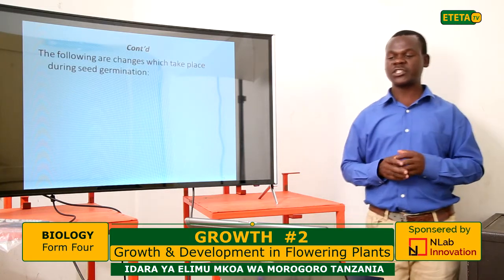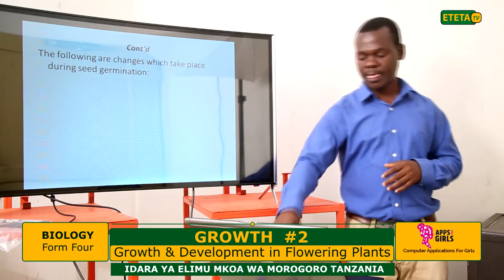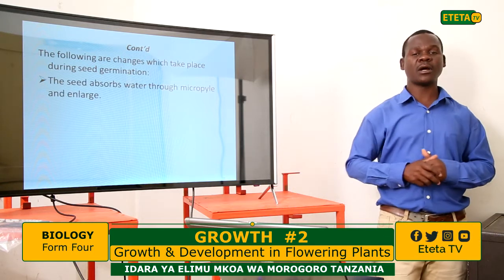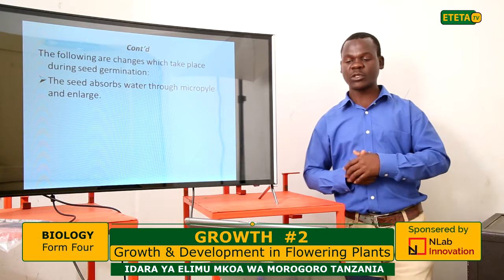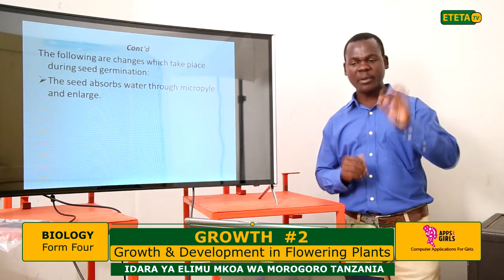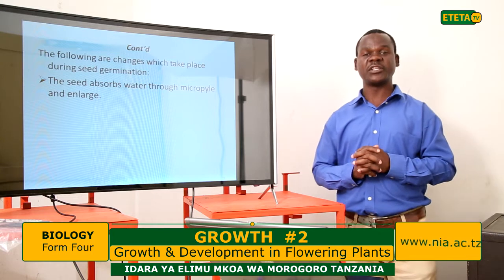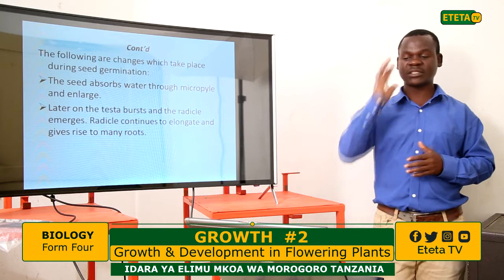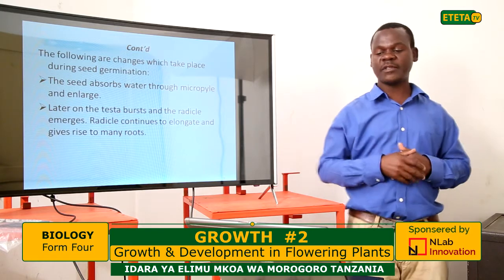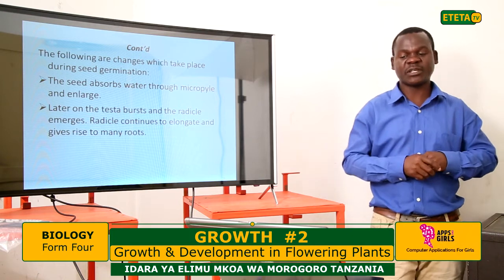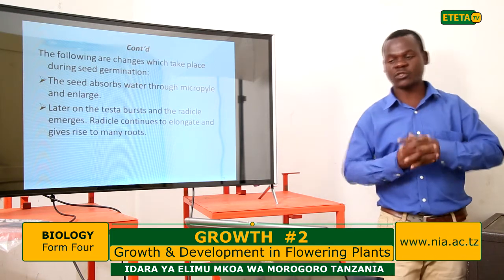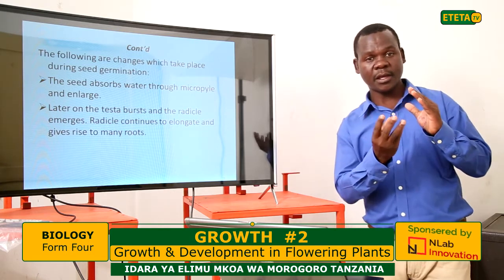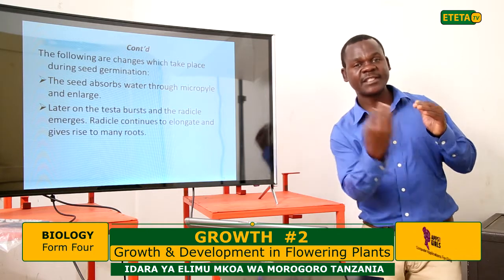For germination to take place, the following changes should occur. The seed absorbs water through the small opening known as the micropyle, and then it enlarges. When the seed absorbs water, the water starts to dissolve the nutrients stored in the seed, and the enzymes are activated.